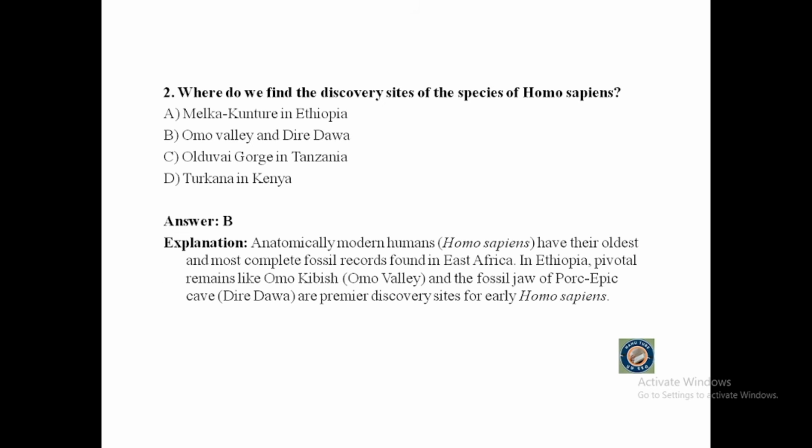The correct answer is Omo Valley and Dredawa. Anatomically modern humans, or Homo sapiens, have their oldest and most complete fossil records found in East Africa. In Ethiopia, pivotal remains like Omo Kibish or Omo Valley and the fossil jaw of Porc Epic Cave or Dredawa are premier discovery sites for early Homo sapiens.